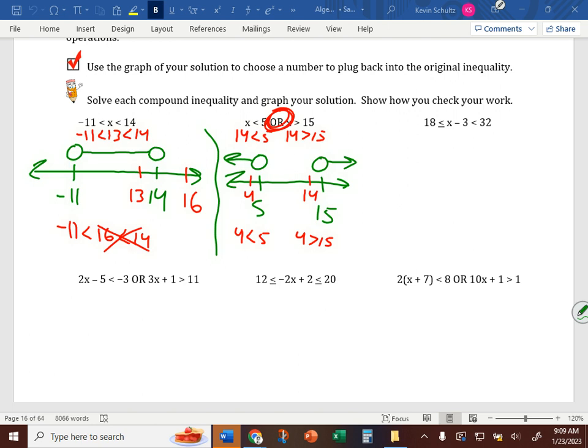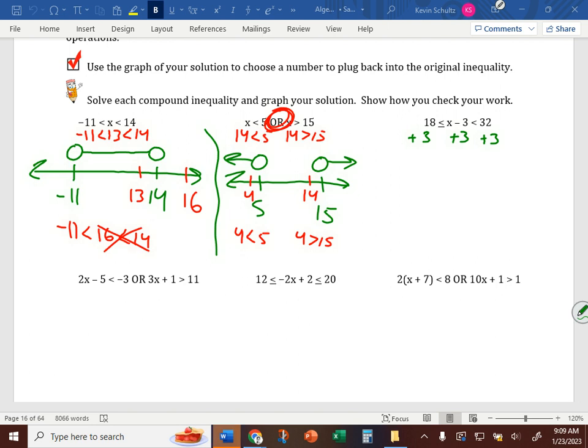Subtract or add 3? Whenever we solve something, opposite operations. Since we're subtracting 3 from x, to undo that, we're going to add 3. Because we have 3 parts to the inequality, we have to add 3 to all 3: 18 plus 3, x minus 3 plus 3, 32 plus 3.